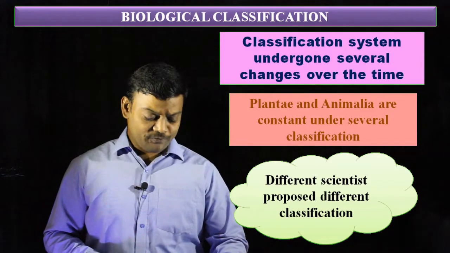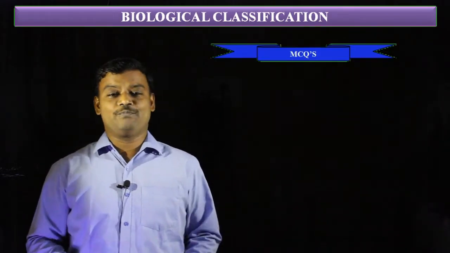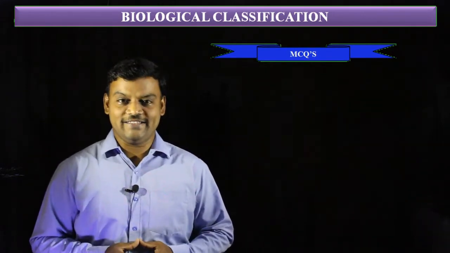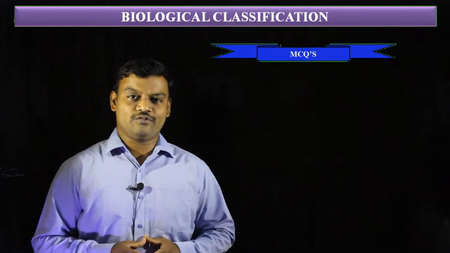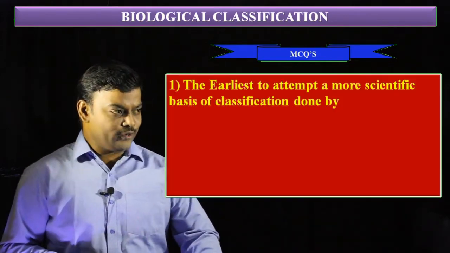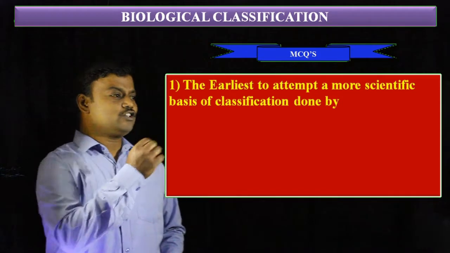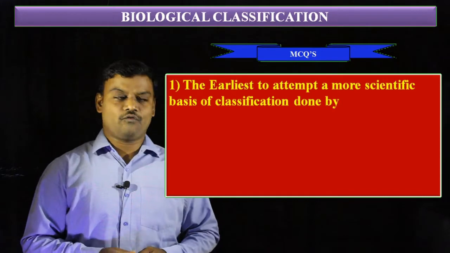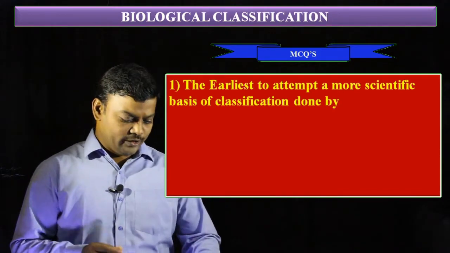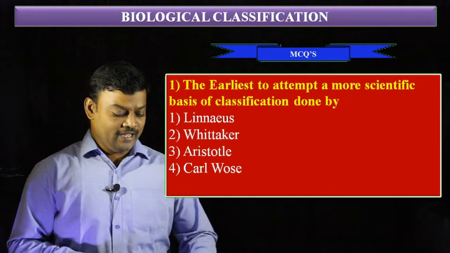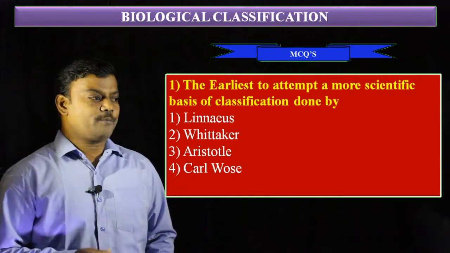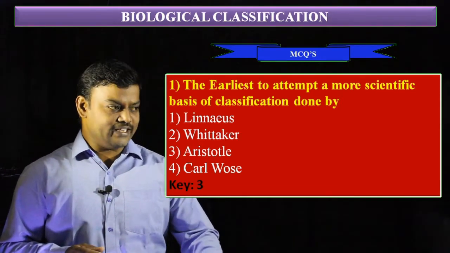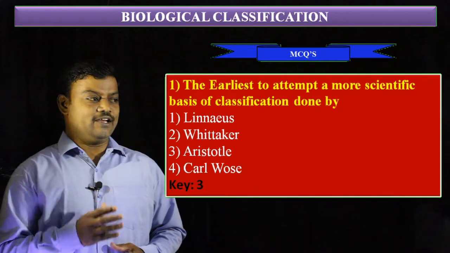Now in this video, along with this concept, first we have to know some important multiple choice questions which are asked in the NEET examination. So some model NEET questions we discuss now. The first question is, the earliest attempt at a more scientific basis of classification was done by. The first option Linnaeus, second option Whittaker, third option Aristotle, and fourth option Carl Woese. The correct answer is the third option, Aristotle.